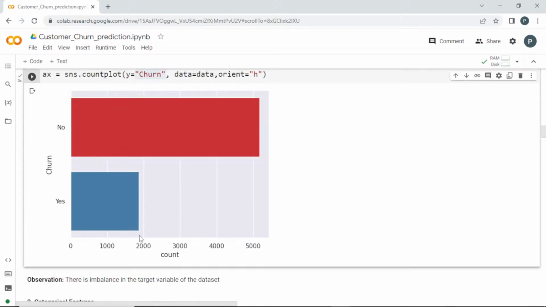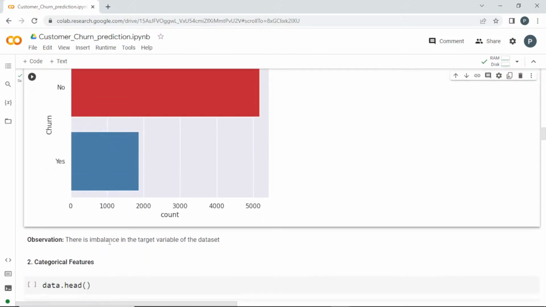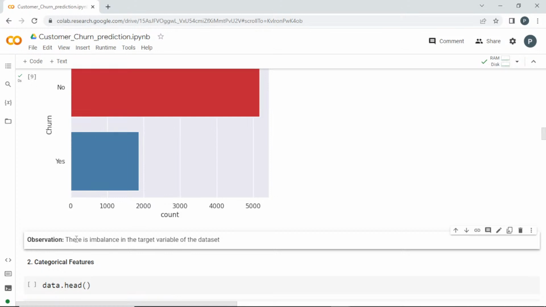So in total the churn customers are nearly 2,000, and the customers who stayed with them are more than 5,000. The output is imbalanced, we will discuss that later. And the observation from this is that there is an imbalance in the target variable of this dataset.